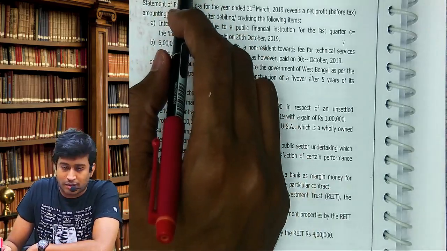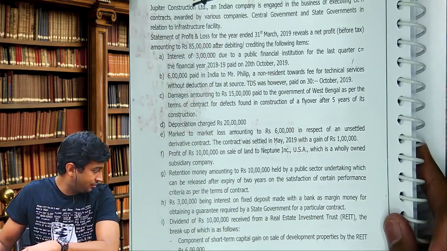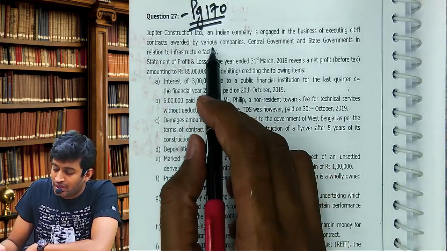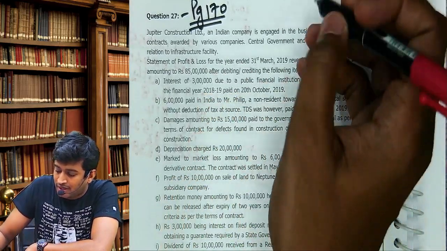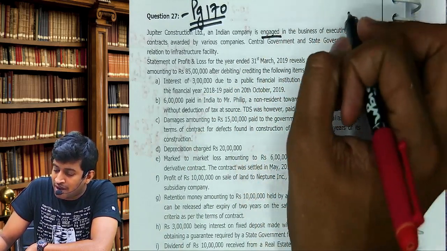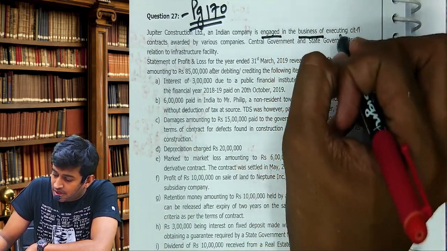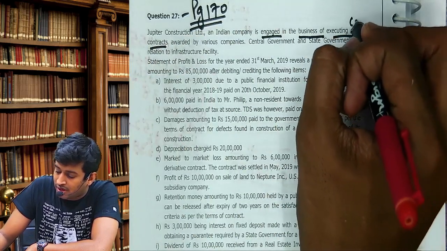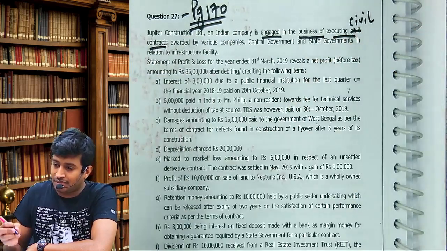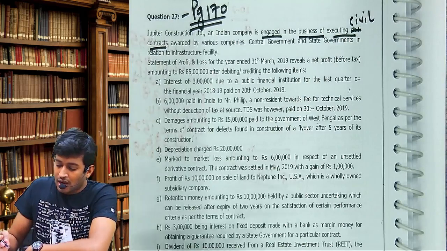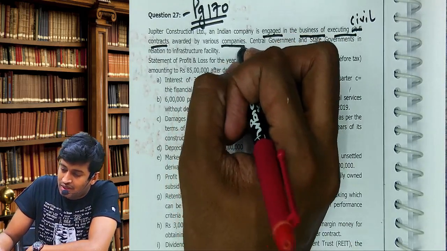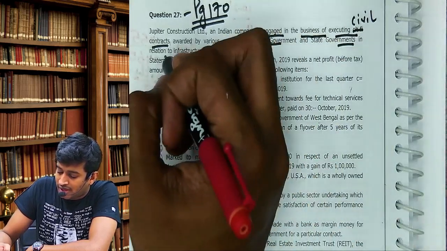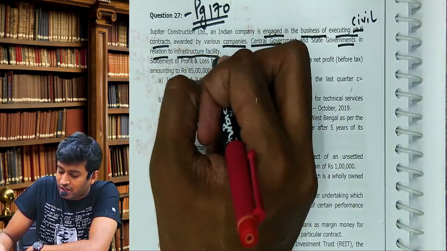Jupiter Constructions Limited, an Indian company, is engaged, underline engaged, not married, in the business of execution of civil contracts awarded by various companies, central government and state government, in relation to infrastructure facility.